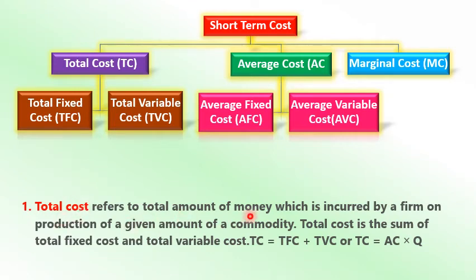Total cost refers to the total amount of money incurred by the firm on production of a given amount of a commodity. The total cost is the sum of total fixed cost and total variable cost. So TC is equal to TFC plus TVC. Or TC is equal to AC into Q. AC means average cost, multiplied by Q, the output produced, and you will get total cost.